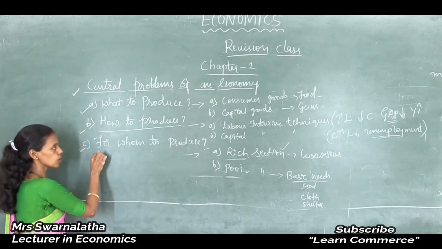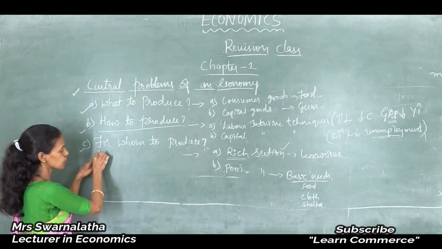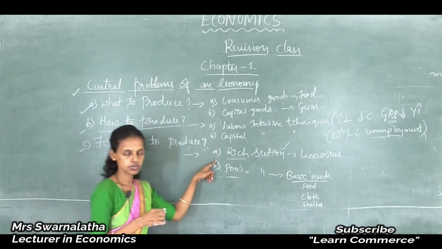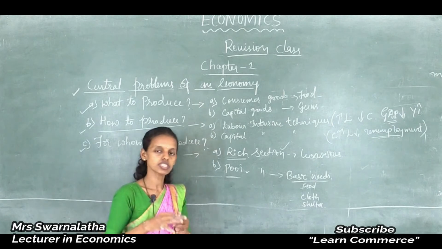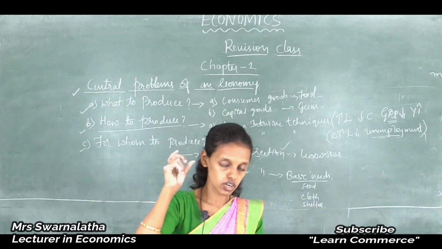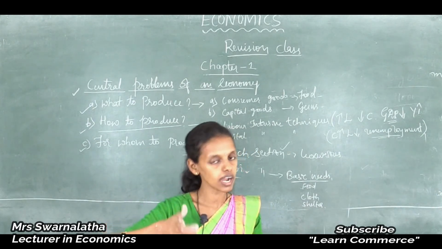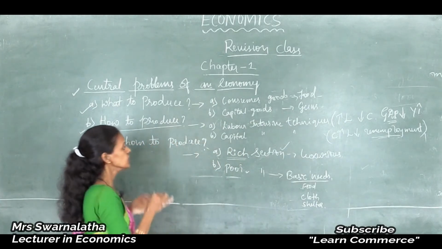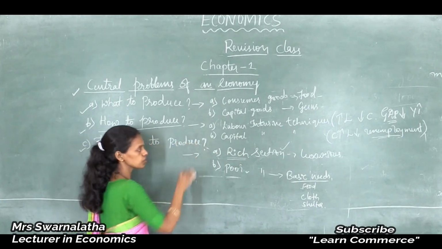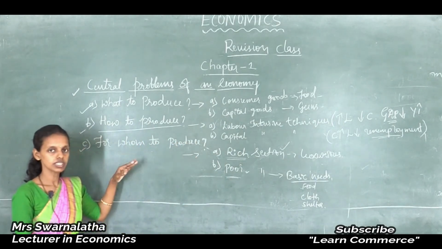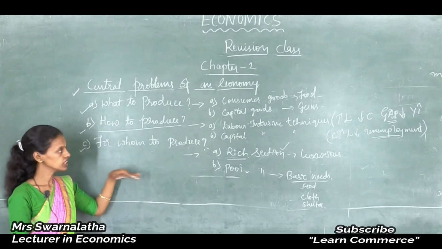The next central problem is for whom to produce. While producing goods and services, one must concentrate on both the rich section and the poor section in the economy, so that no one escapes from the benefits of the government.